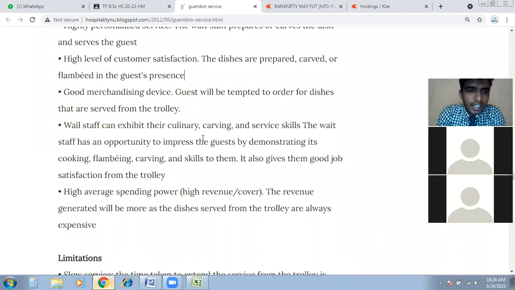Well, staff can exhibit their culinary skills. Well, staff can exhibit their culinary skills means carving and service skill. The well-trained staff has an opportunity to impress the guest by demonstrating their cooking, plating, carving, and skills to them. It also gives them good job satisfaction from the trolley. So can you guys tell me what the fourth point is going to explain to you? I'm going to give you an idea about the fourth point.